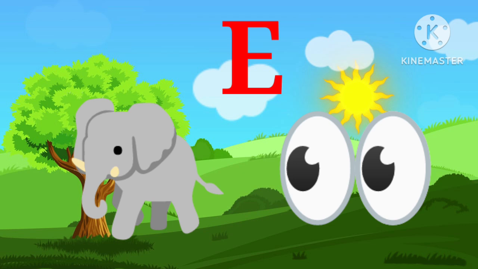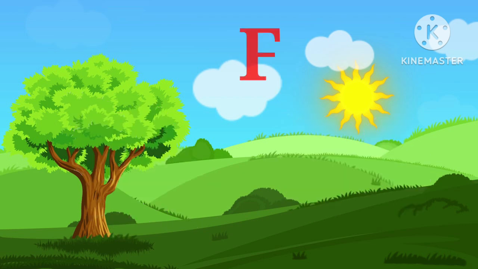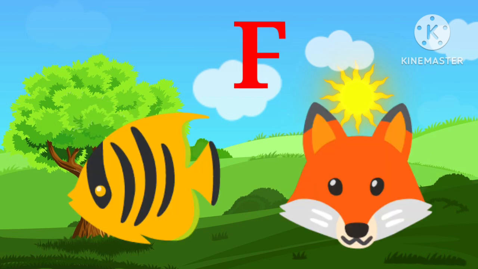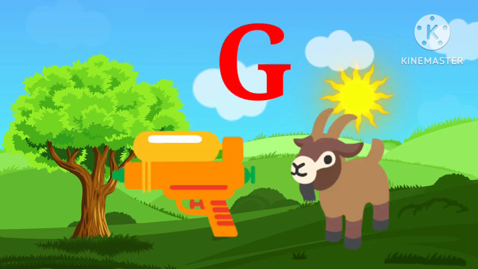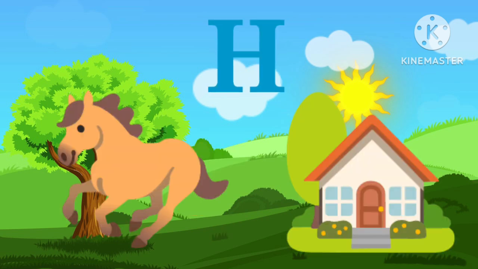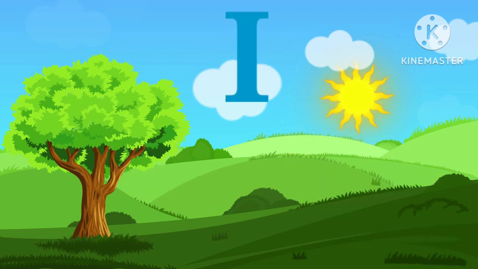E for elephant, E for ice. F for fish, F for fox. G for gun, G for goat. H for horse, H for house.